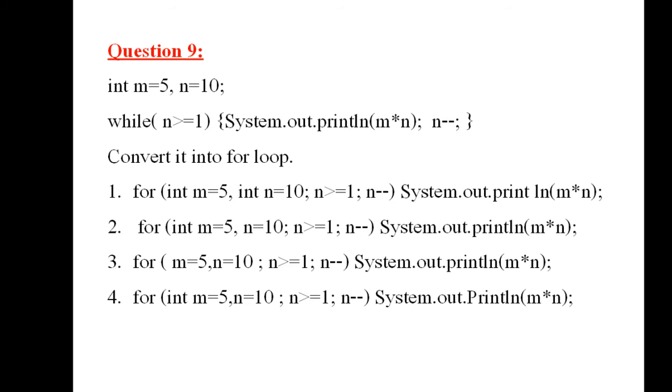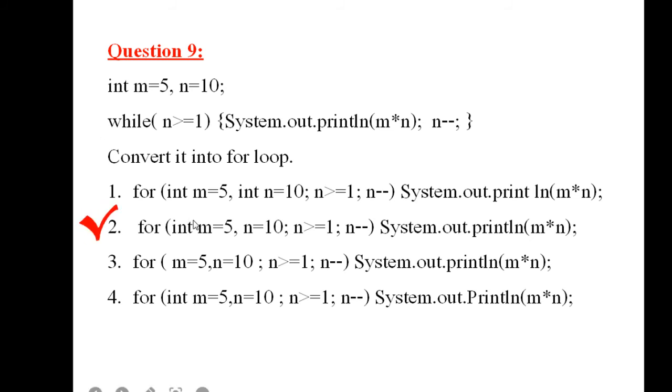This is question number 9. int m = 5, n = 10; while n >= 1, and in the loop body you have two statements: System.out.println(m * n), and the second statement is n--. You have to convert this into a for loop. So number 2 is the correct answer.